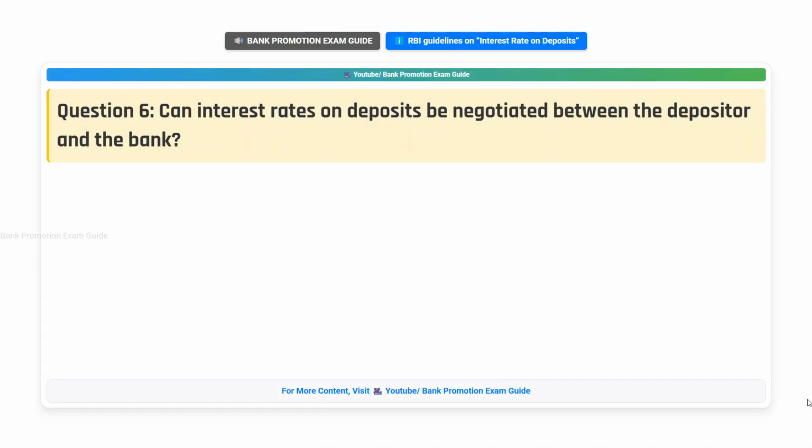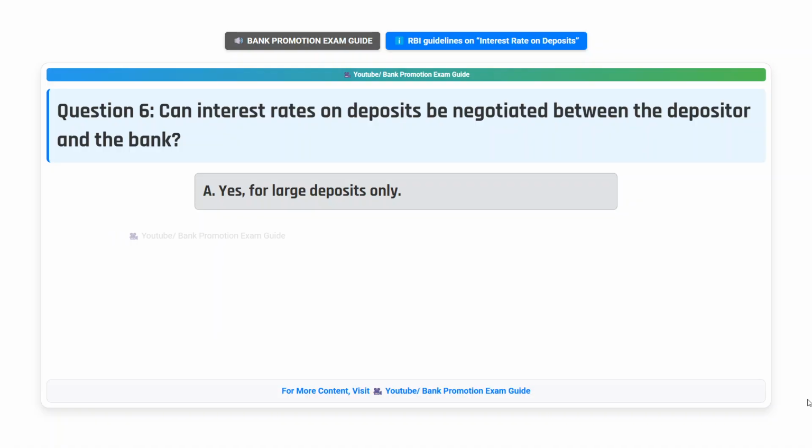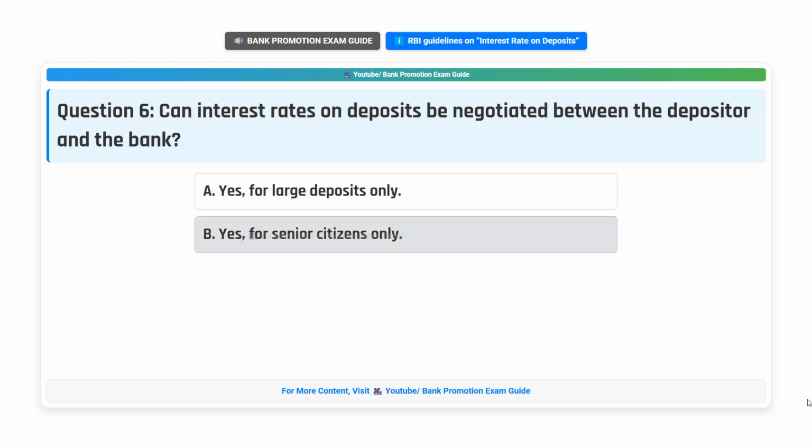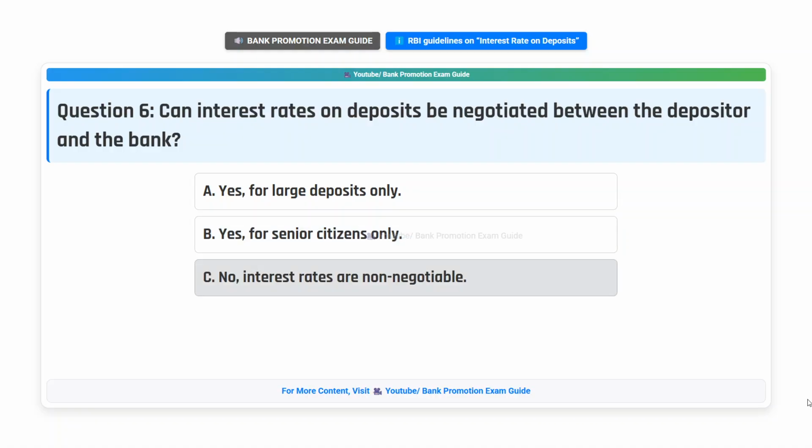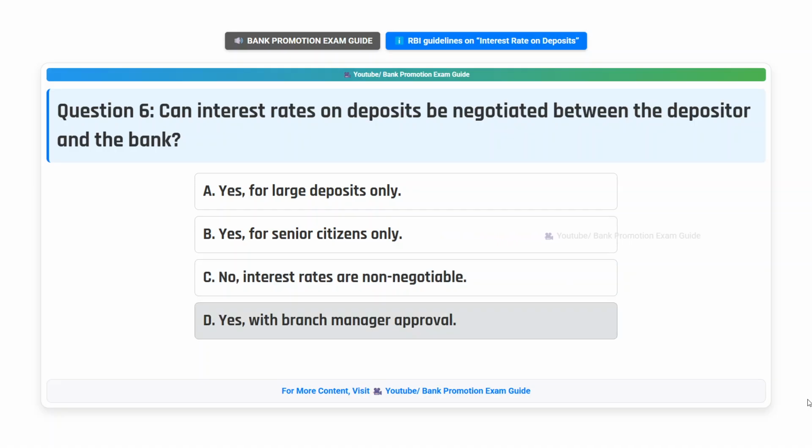Question 6. Can interest rates on deposits be negotiated between the depositor and the bank? Option A, yes, for large deposits only. Option B, yes, for senior citizens only. Option C, no, interest rates are non-negotiable. Option D, yes, with branch manager approval. Think the answer.